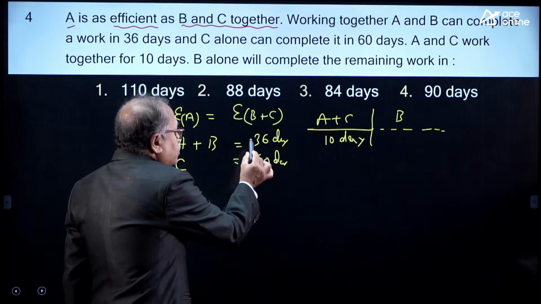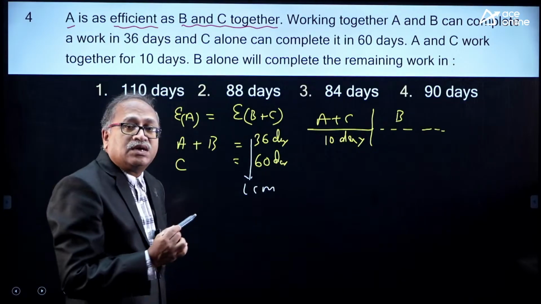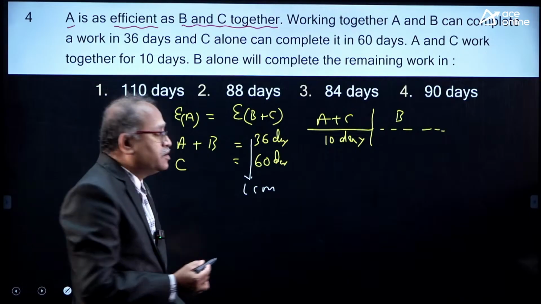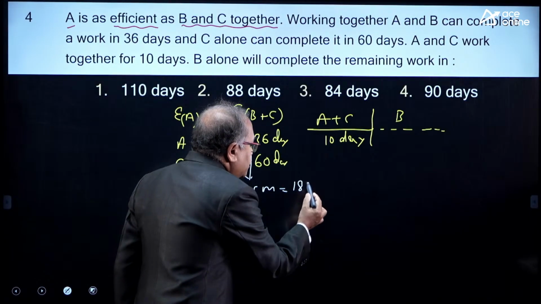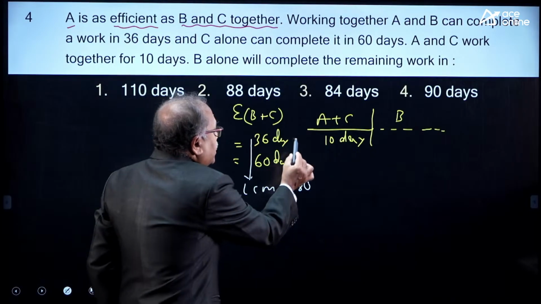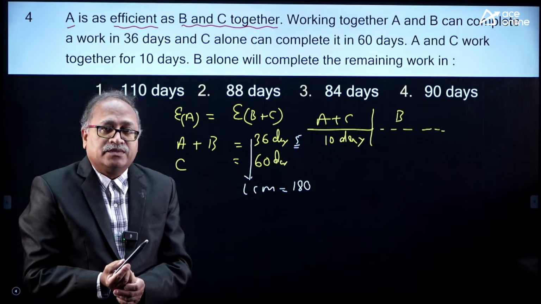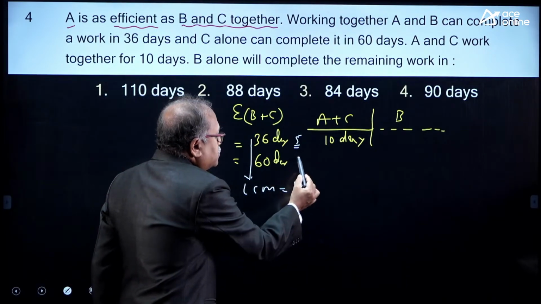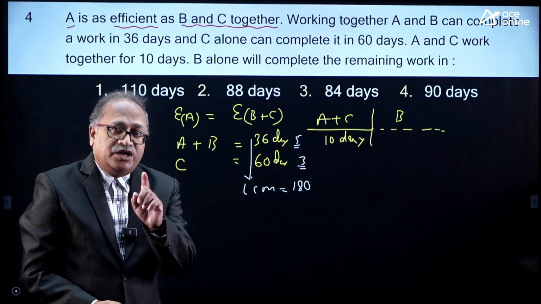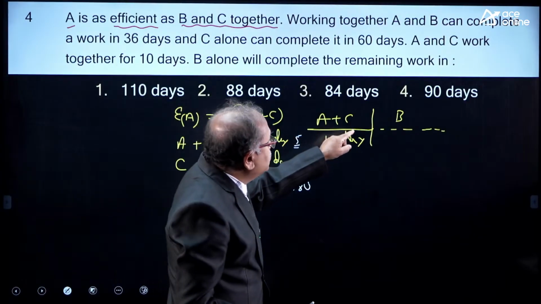Then what I will do is, I will take the LCM of AB 36 days and C 60 days. So, how much will that be? 180. That is, 180 is the LCM. So, 180 divided by 36, 5 units are getting completed by A and B together. Now, 3 units are getting completed by C alone in 1 day. The efficiency is given to us.